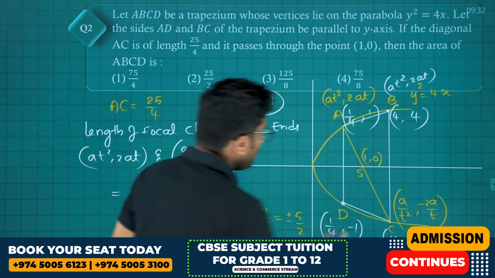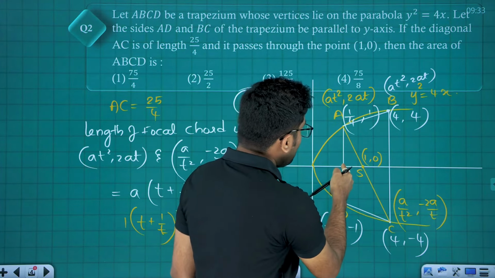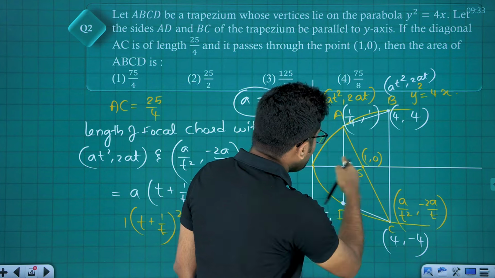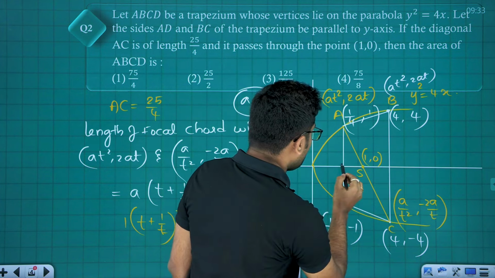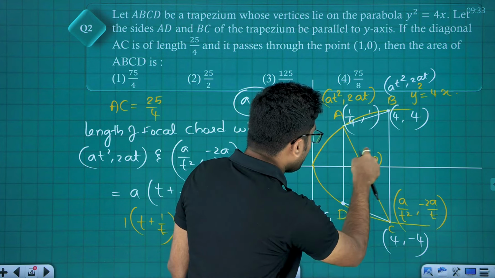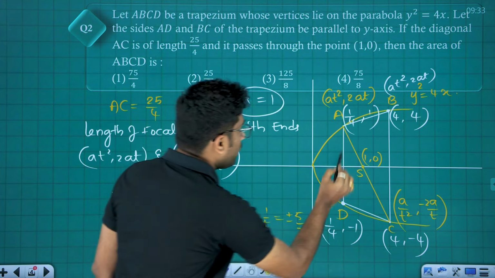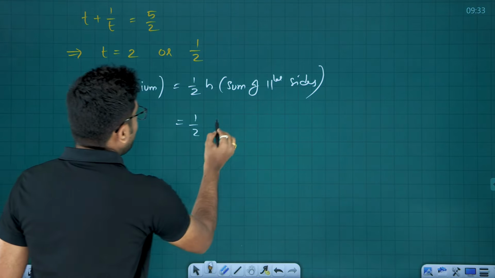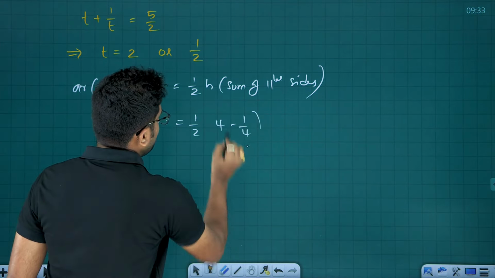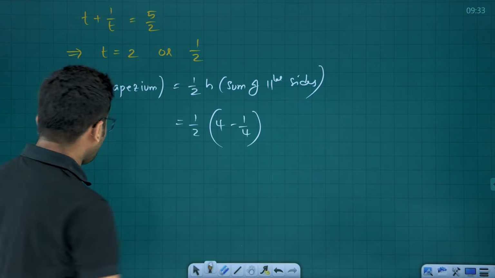Height is from here to here. So this is from 1 by 4 to 4, x is 1 by 4 here, x is 4 here. That is, h will be now 4 minus 1 by 4.